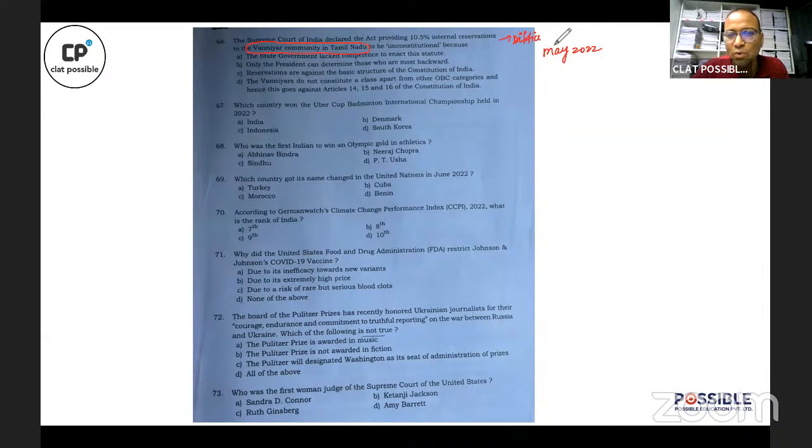Expected question tha, but difficult question tha, because look at the choices made. This is the speciality of AILET. Look at the choices made. There is all the possibility for a student who is not thorough with this particular topic to get confused between the four choices. Correct? Especially to get confused between the A, B, and C choices. Right? So correct answer to this question is option number D. Supreme Court has rejected this reservation for being violative of Article 14, 15, and 16 of the Constitution.